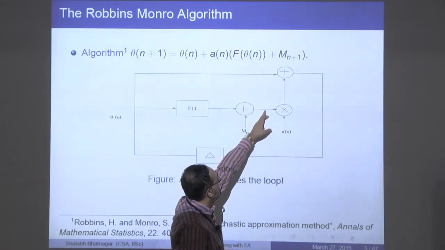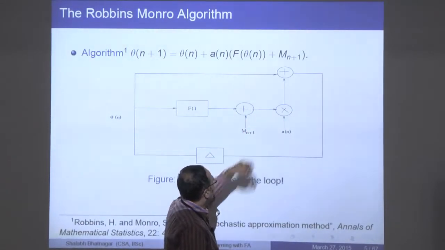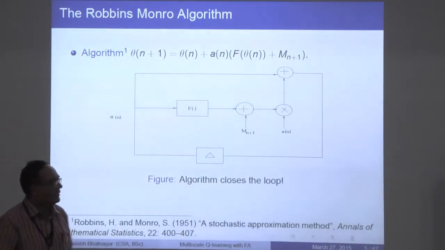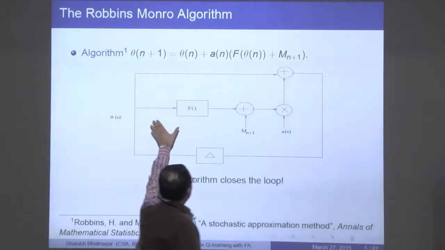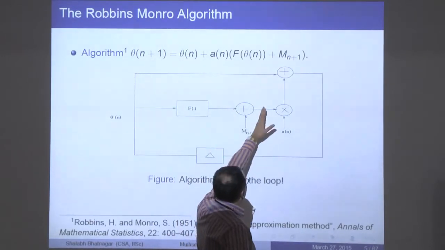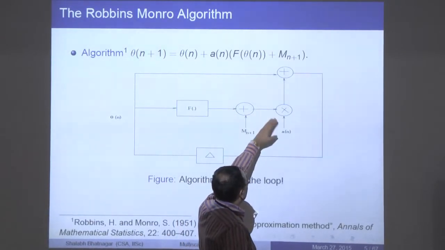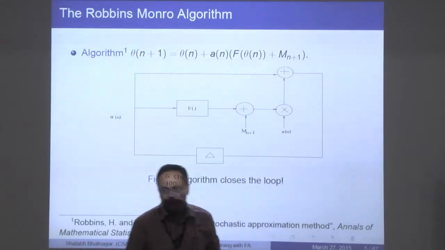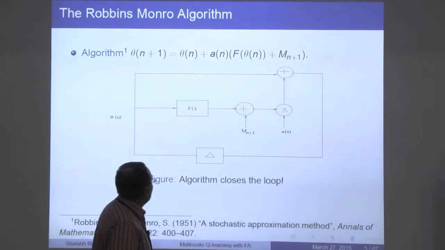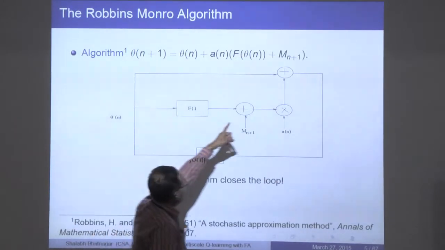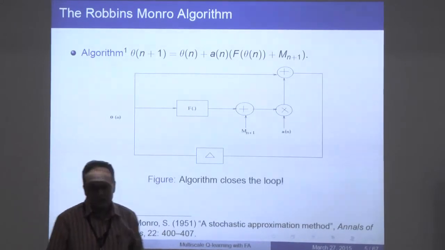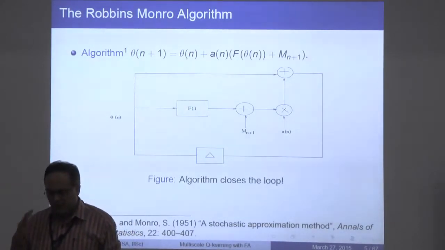So they designed an algorithm: take that observation of f(theta) plus noise, multiply it with some quantity a(n), that's the step size, and add it to the previous value of theta to get a new theta, and do this over and over again. In a sense the algorithm is closing the loop.